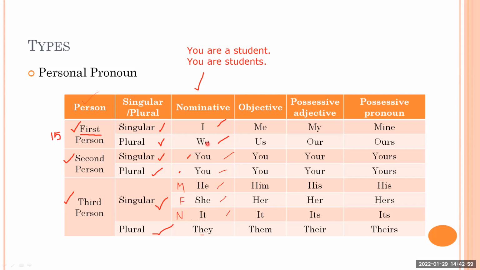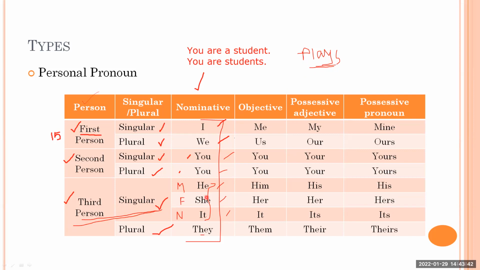Now you can also use these personal pronouns in simple present tense to practice some verb forms. So how to practice this? For example, we will take one verb, let's say play. Play is the verb we are going to use with these pronouns. I can say I play, we play, you play, you play, he, she, it plays. What happens with he, she, it? It becomes plays. Why does it become plays? Because he, she, it is third person singular, so it becomes plays.